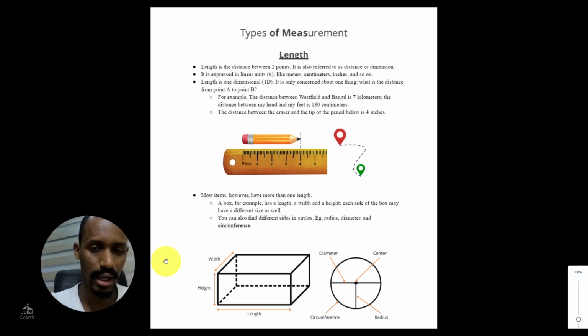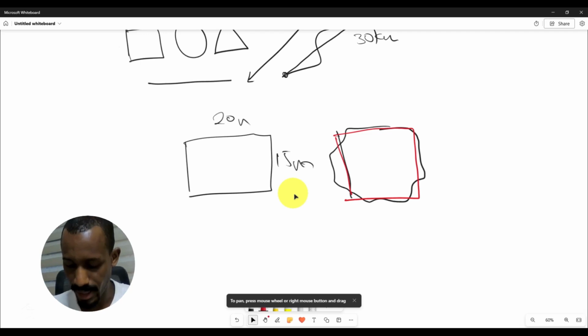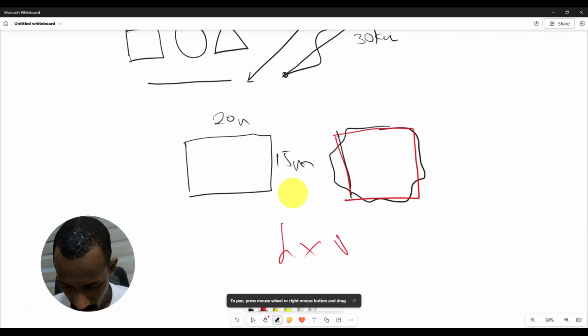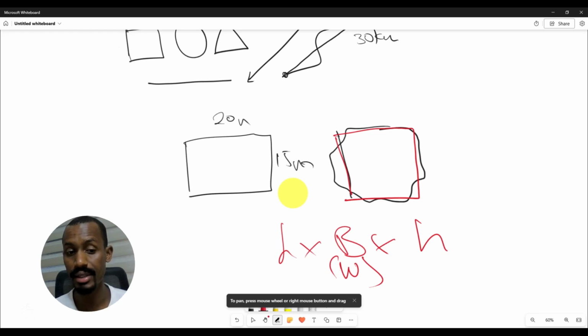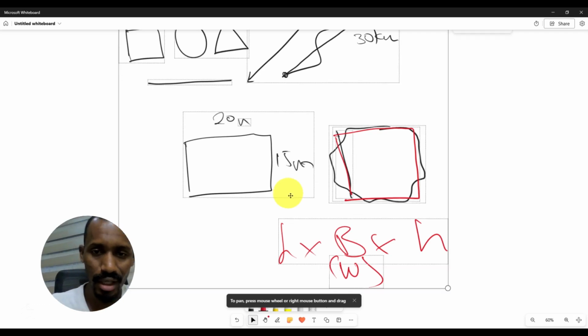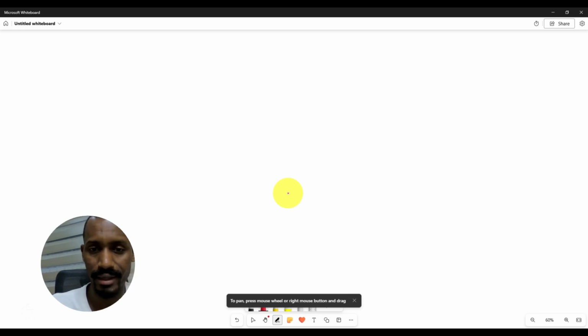So certain times you can substitute the word height with thickness, and sometimes some people use breadth instead of width. So when you see these formulas, when somebody is saying length times breadth times height, this breadth can easily mean what? Width. So when you see them in certain formulas or calculations, just know that they are talking about the same thing. Now that we know what a length is, let's talk about what area is.